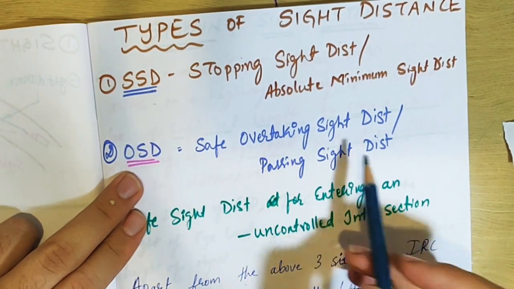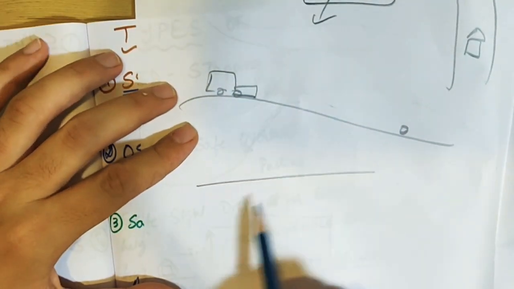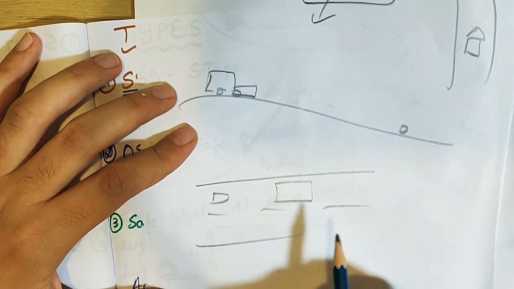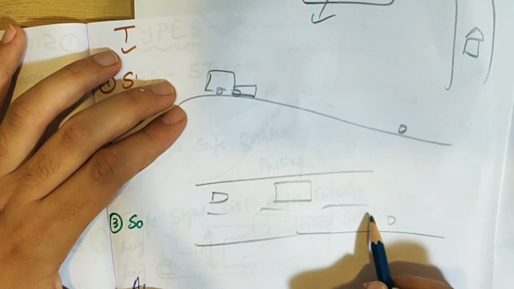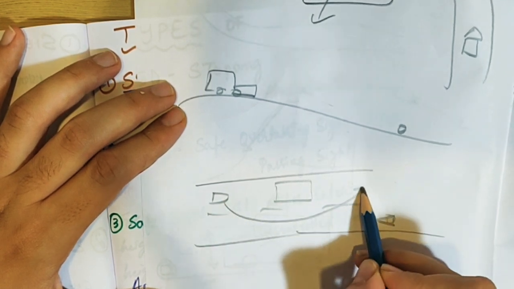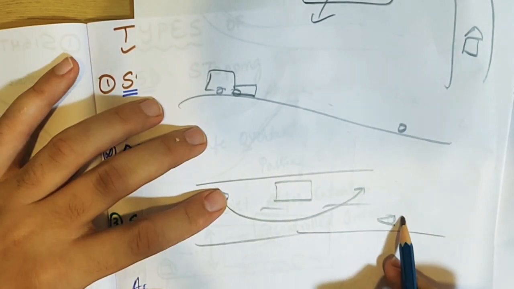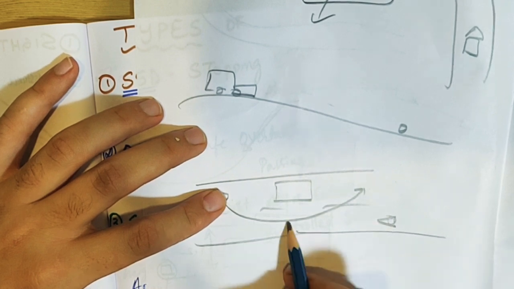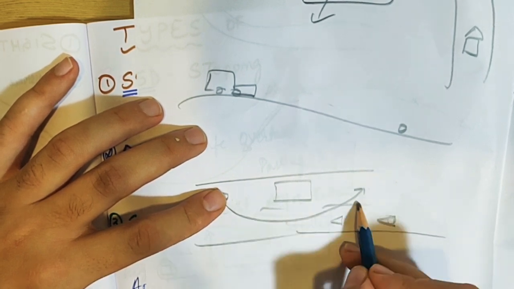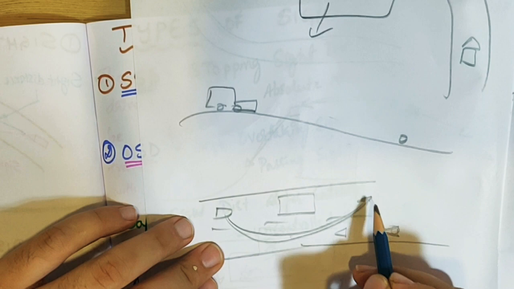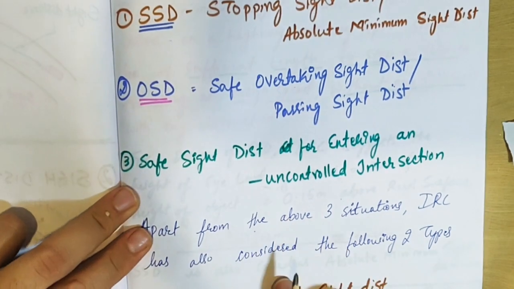The second one is overtaking sight distance. What do we mean by overtaking sight distance? You are traveling on a road like this, in a car. There is a truck in front of you and, imagine, a motorcycle coming from the opposite side. You have to overtake this vehicle. So how much distance do you require to overtake this vehicle in order to avoid collision? This vehicle would have come up to here by the time you overtake. It should be safe. You should come out of your line and go back to your original line safely. That is called the overtaking sight distance. Again, we are going to study this also in detail.